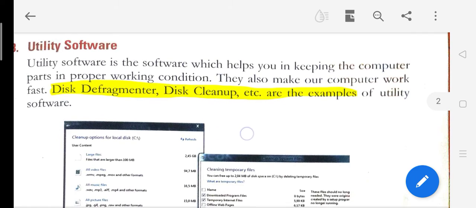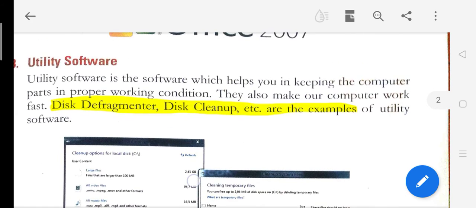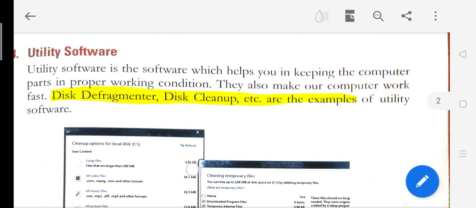Now the third one is utility software. Utility software is a software which helps you in keeping the computer parts in proper working condition.